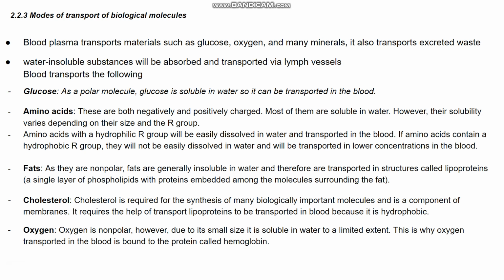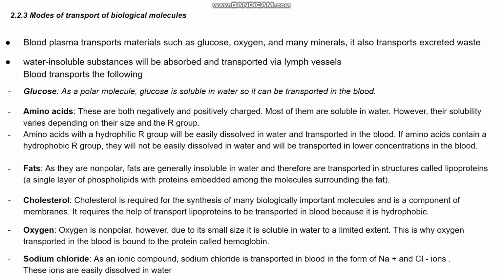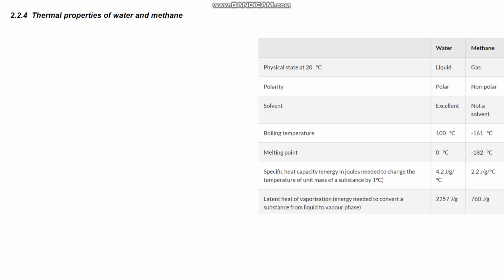transported in the blood. Now, oxygen is also nonpolar, but it could still be transported in the blood due to its small size. So it binds to a protein called hemoglobin, which transports the oxygen. Then we have sodium chloride. As an ionic compound, sodium chloride is transported in blood in the form of its constituent ions, and they are easily dissolved in water.